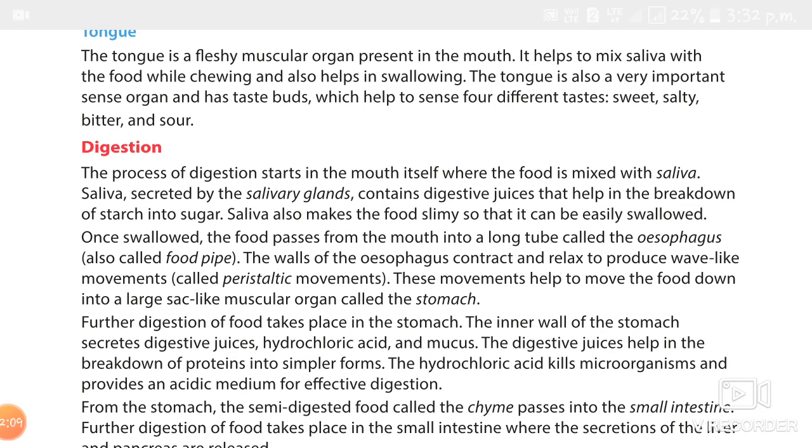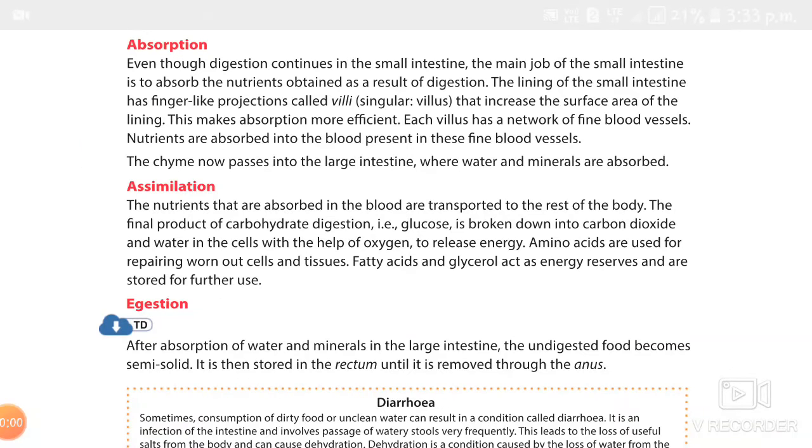So now we studied digestion. The digestion continues in the small intestine. The next process is absorption. So what is absorption? The uptake of the soluble substances produced during digestion by the tissues in the body is called absorption.